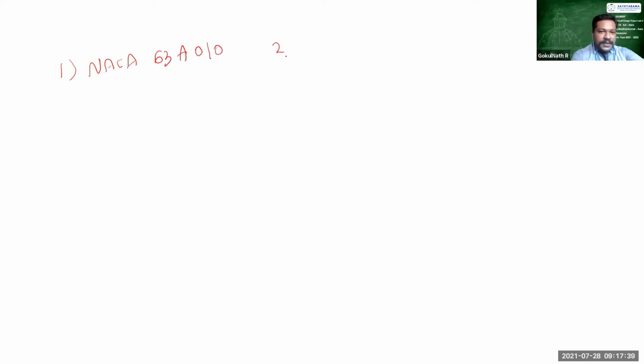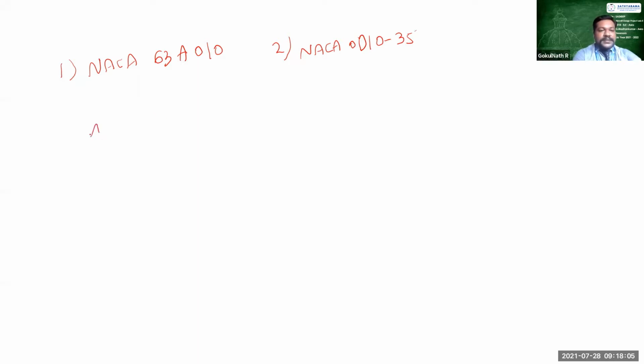Okay, and the second airfoil is NACA 001035 airfoil. So I have two airfoils. Now for these two airfoils, what I'm going to do is calculate the average CL alpha. So you have to calculate the CL alpha at different del alpha, right?